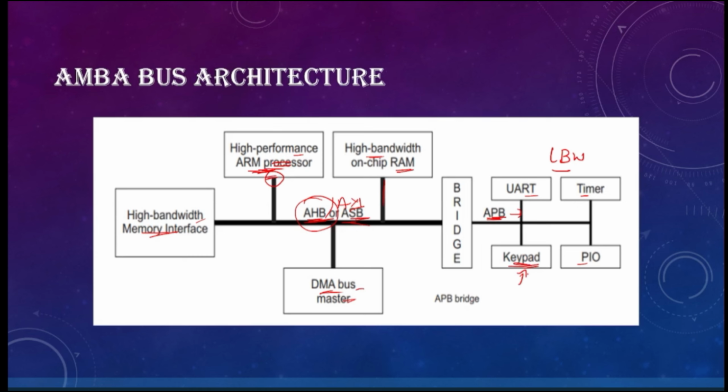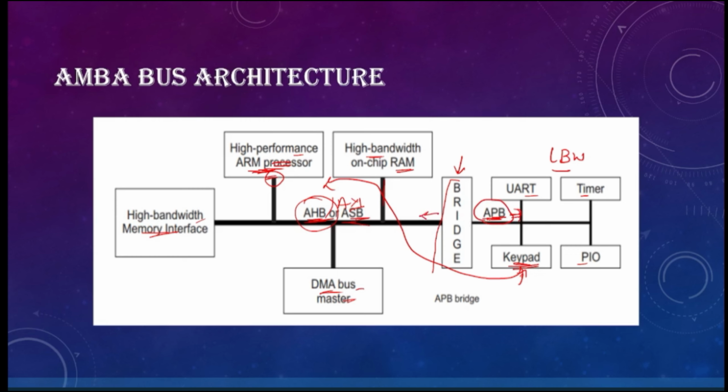So in order to make the transfer from low bandwidth to high bandwidth devices happen, what is there here? There is a bridge in between these two connections. What will this bridge do? It will convert the low frequency data that is given by APB to high frequency data.